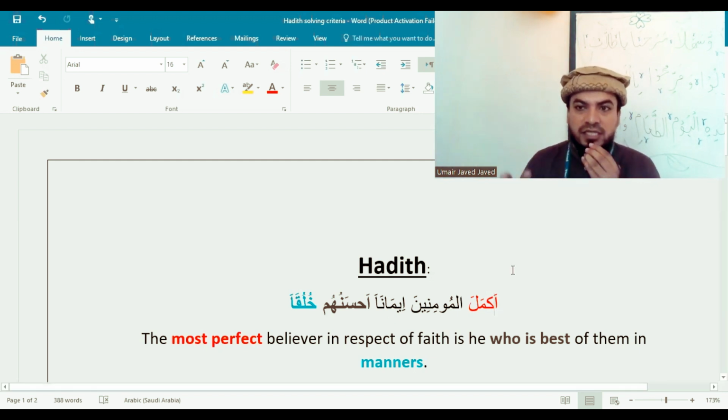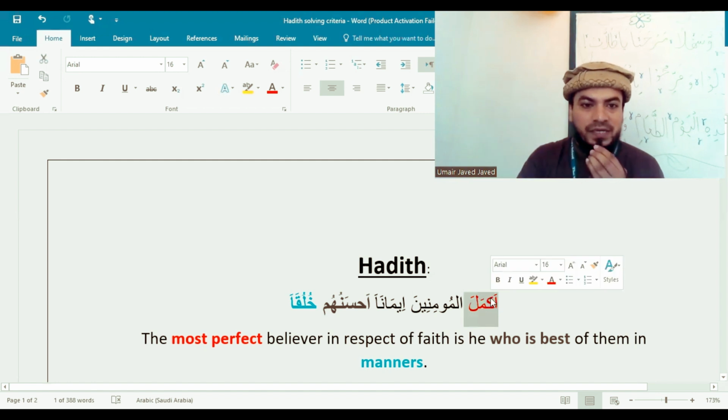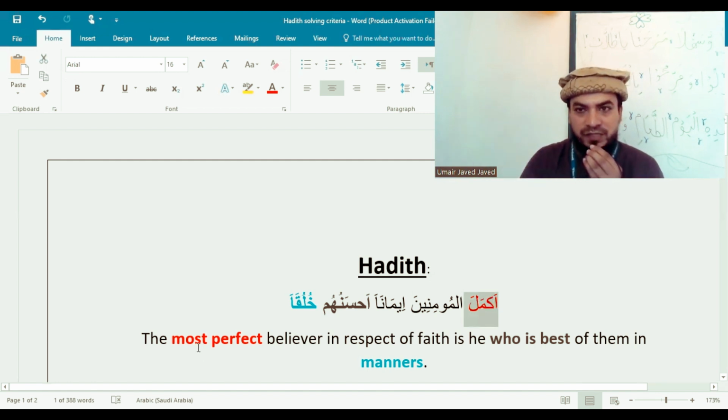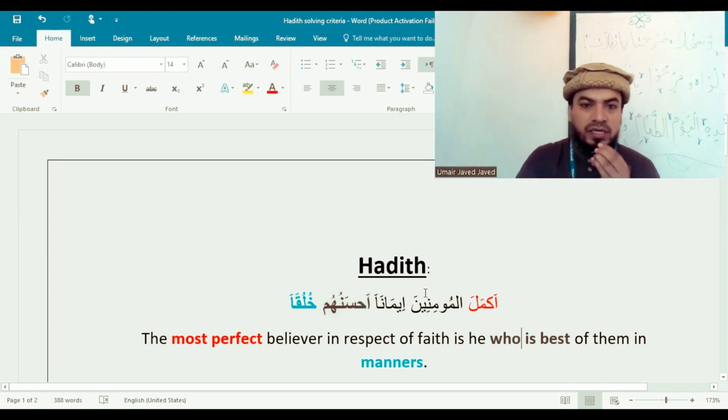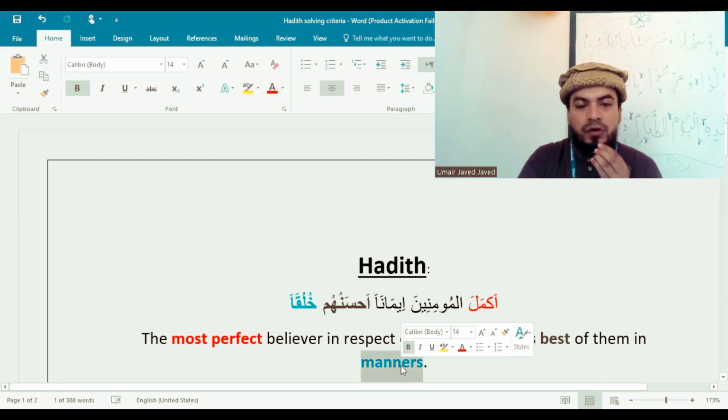The first criterion was to understand the words of the hadith. The first word is "akmal", which means the most perfect. The second, very significant word is "ahsanuhum", which means who is best. And the next is "khuluqa", meaning akhlaqiyat or khulq, which is related to manners.